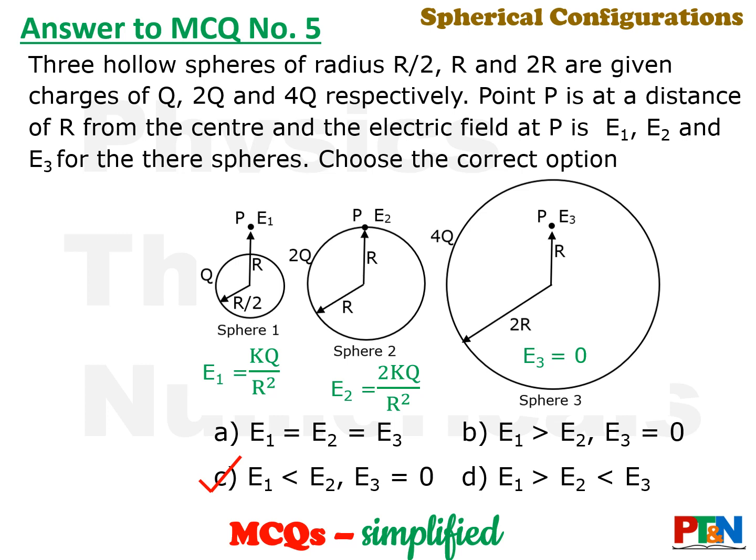Right. Now look at sphere 1 and sphere 2. For both the cases, the distances are the same. So now it will depend on which charge is more. For sphere 2, the charge is more, that is 2q. So E2, that is for sphere 2, is 2kq by r square, and for sphere 1 it is kq by r square. So E2 is in fact double of E1. So the option here is option C.